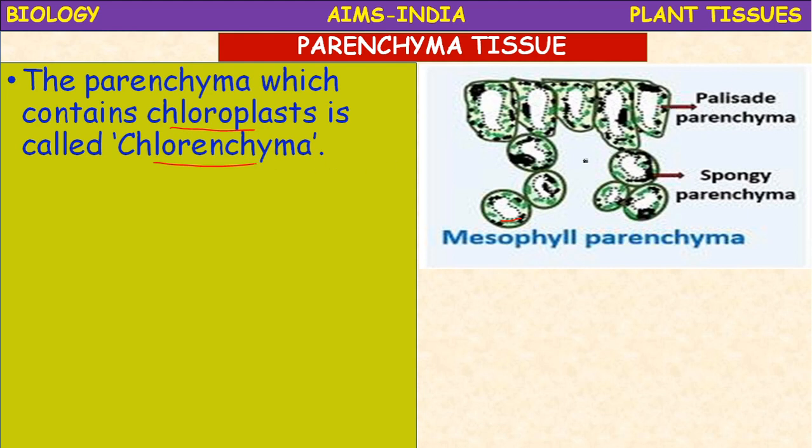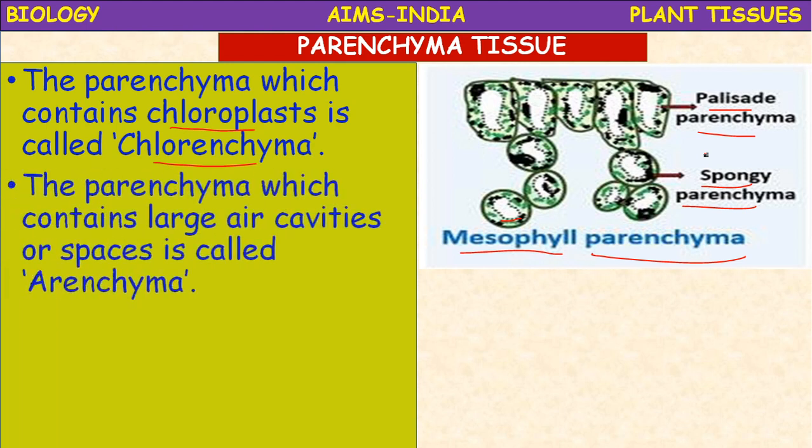See here, the mesophyll tissue, particularly in the cross section of a plant leaf, if you see, it consists of mesophyll tissue. That mesophyll is divided into palisade parenchyma and spongy parenchyma. The palisade parenchyma contains more chlorophyll. Chlorenchyma is present in the palisade parenchyma. Okay.